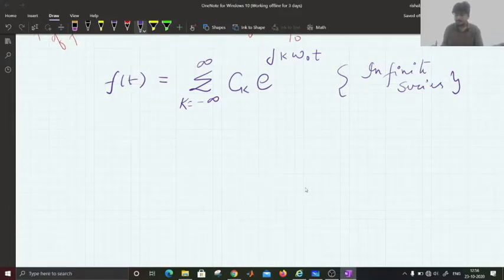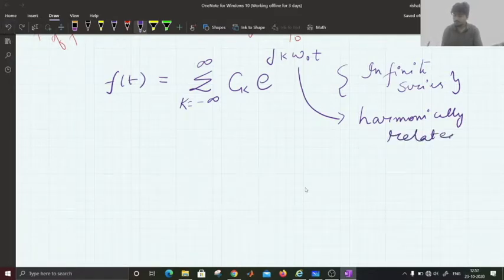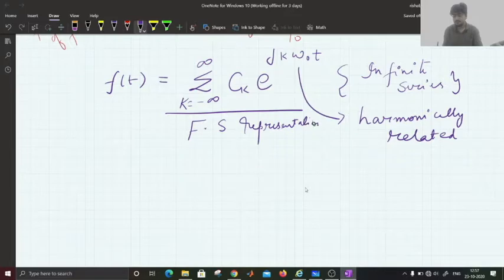And this series is harmonically related. Now what does that mean? Such representation is the Fourier series representation. So what does it mean when we say harmonically related?